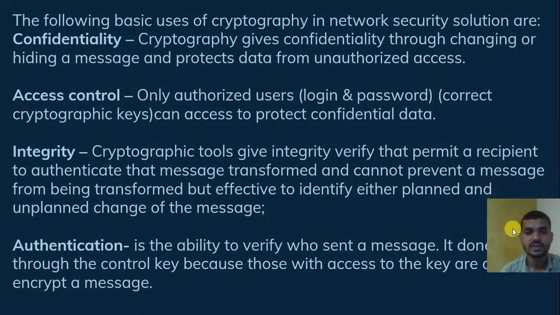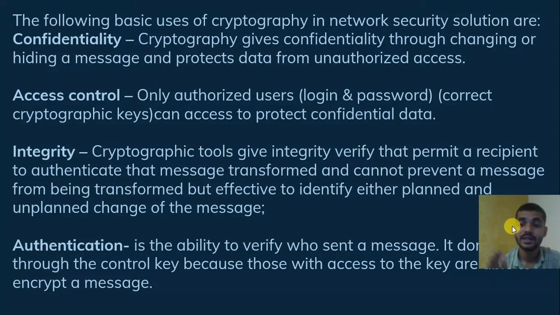Next, these are the following basic uses of cryptography in a network security solution. I already told you that cryptography is used to maintain the CIA triad model. Cryptography focuses on confidentiality, because the secrecy of the message is maintained. After that, access control, so no one can access your data.